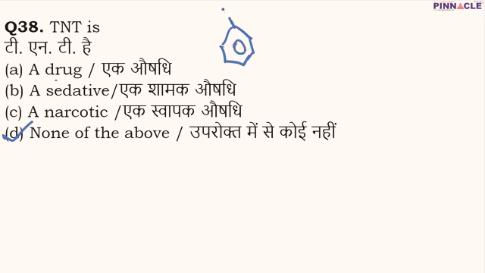And since it is trinitrotoluene, it is going to be something like this, CH3, this is toluene. And we have trinitro, one nitro is here, one nitro at the 4th position, and another nitro at the 6th position. So this is how the structure of trinitrotoluene or TNT looks, and it is an explosive. Coming to question number 39.